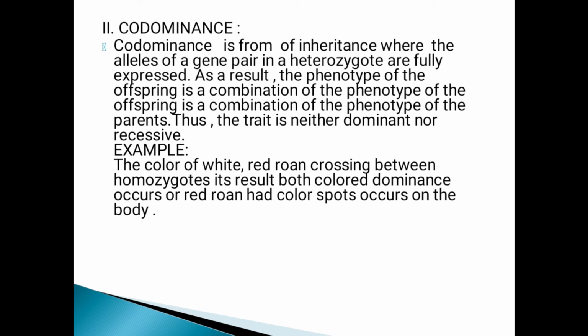That means in codominance, the inherited characters are neither recessive nor dominant nor suppressed. Example: in the color of a white and red rhino cross between homozygous parents, both colors are expressed, so red and white color spots occur on the body.